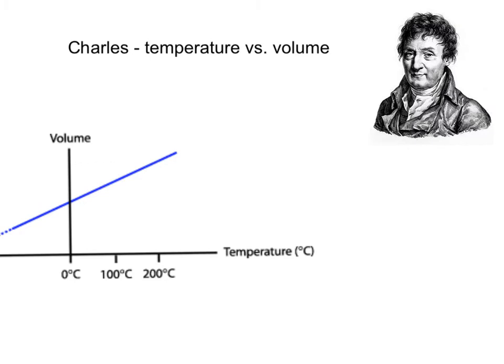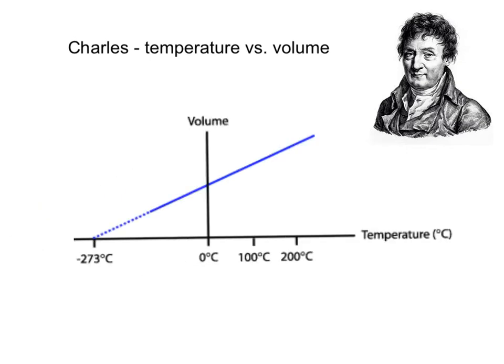And so if you take a look at this graph and consider it in the opposite direction, if we were to cool these gases and we were able to make them really, really cold, and if they didn't solidify, which they would at really cold temperatures, would it be possible to reach a temperature that was so cold that the substance occupied no volume whatsoever?